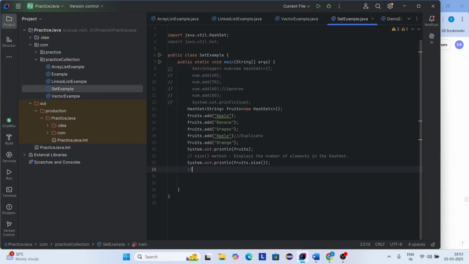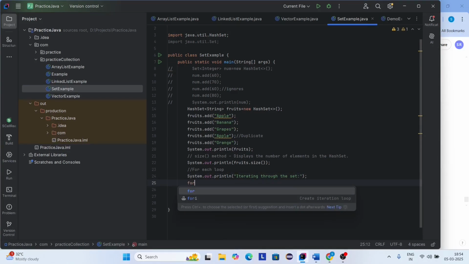Now we are going to iterate the HashSet using a for each loop. So here I am writing one print statement, iterating through the set. Okay. So for each loop, right?